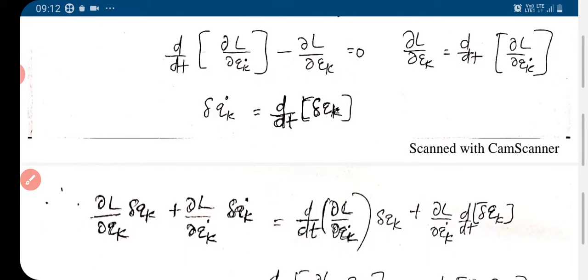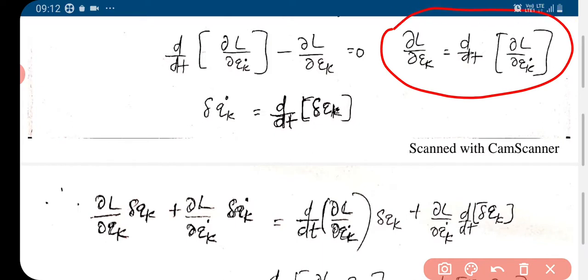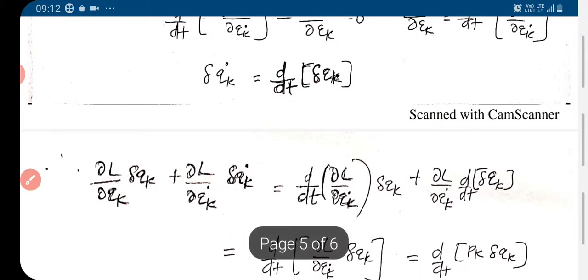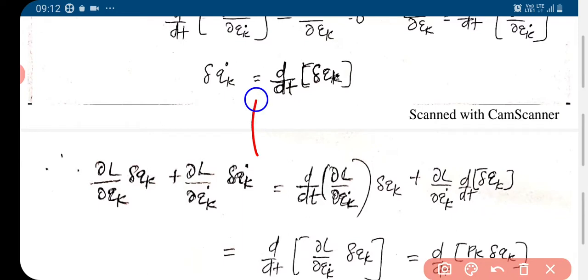Okay, where did we get that? Dou L by dou qk is d by dt of dou L by dou qk dot. So for dou L by dou qk we use this, delta qk is there, and delta qk dot is d by dt of delta qk.